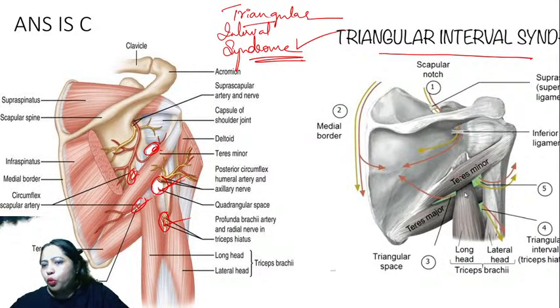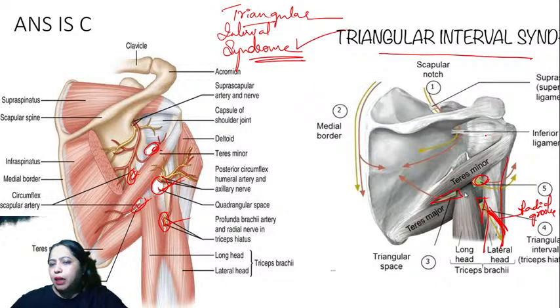In this, it is even more clear, and you can see here there is one quadrangular, there is one triangular, and there is another triangular. This area is related to the shaft, and which groove is present here? The radial groove. Because the biceps brachii, the profunda brachii, the brachial artery is in the arm, so it cannot be this high. It is again on the shaft.